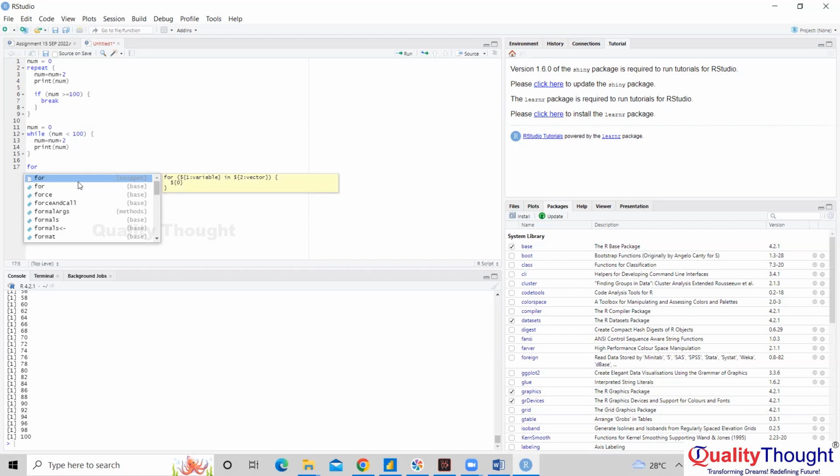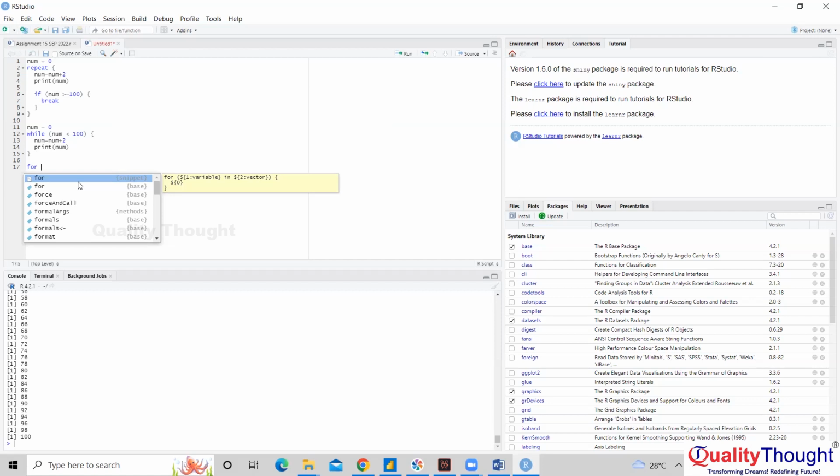We can create a range of values, just like when we say range in Python. If you create a range of values, it will create 1 to 100.